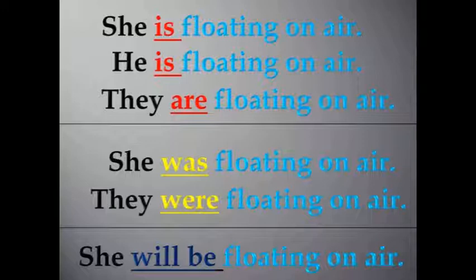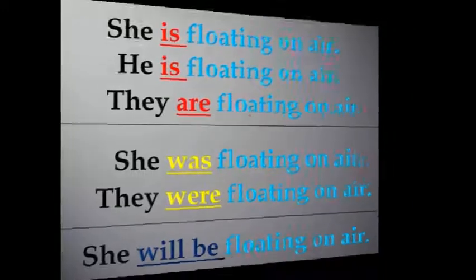Let's see some past tense forms. She was floating on air. They were floating on air. So you could also use walking on air instead of floating on air in these examples. Okay, now let's see a future tense example. She will be floating on air. Now you know the other way to say this sentence, don't you?